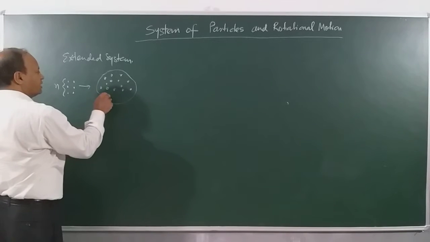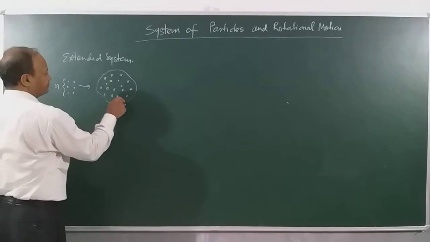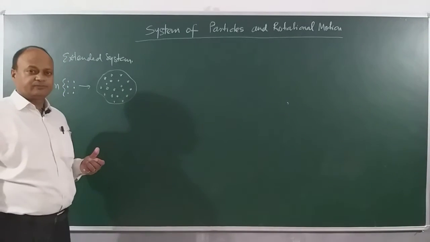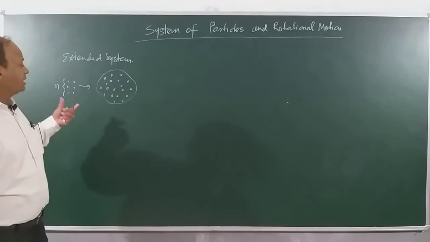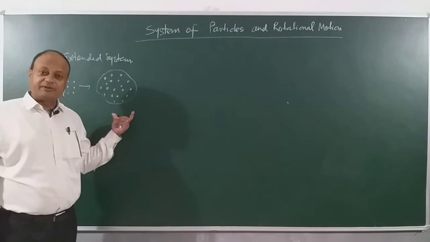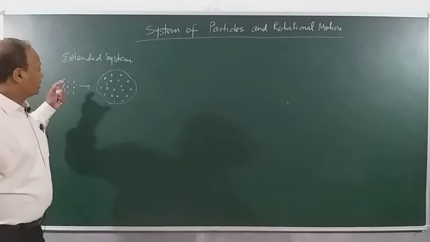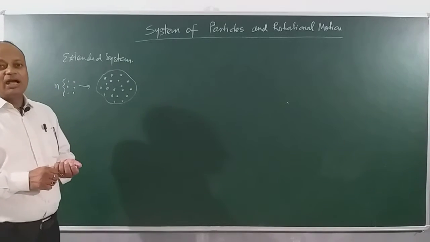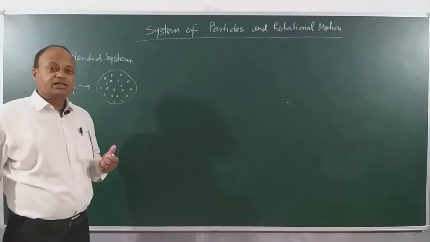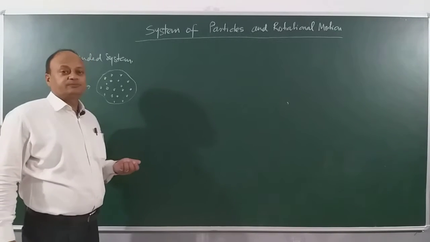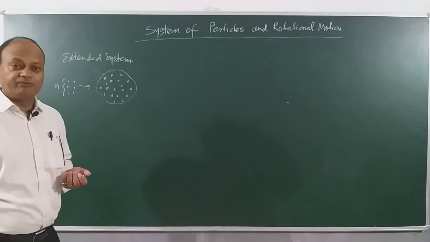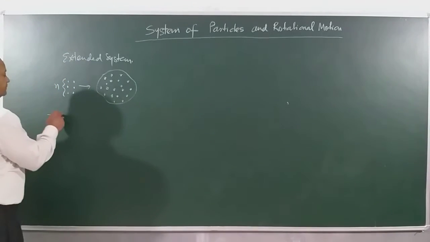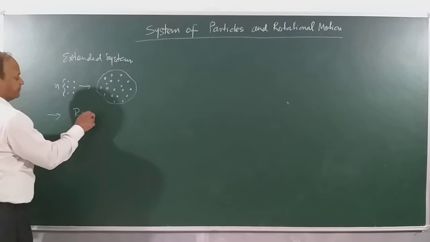We also call it what? Extended object. Now this extended object has got many properties, right? For example, it has a definite shape and size. When a force is applied on it, we can produce what? Motion in it. And in this chapter, we are going to discuss what kind of motion, in fact, this extended object can have. Now before we discuss that, we need to understand what is a rigid body.